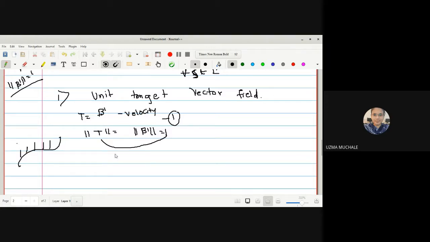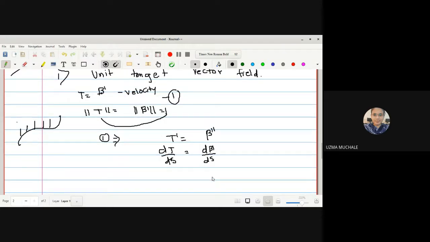Okay. So now let us go from equation 1. I am going to differentiate equation 1 once again. So d dash is equal to beta double dash, correct? Or I can say it is dT by ds, as your curve is in terms of s. So I am going to differentiate with respect to s. So derivative of b dash again with respect to s, right?